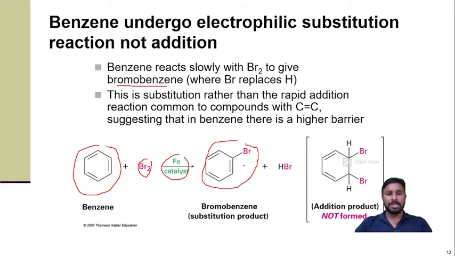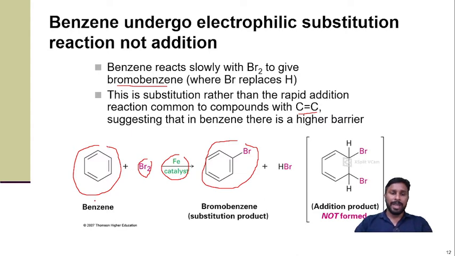the bromobenzene. This substitution occurs rather than the rapid addition reaction common to compounds with a carbon-carbon double bond. So aliphatic compounds containing a carbon-carbon double bond readily react with bromine and may immediately produce the addition product. But in the case of benzene, this reaction is a substitution reaction and it is very slow.